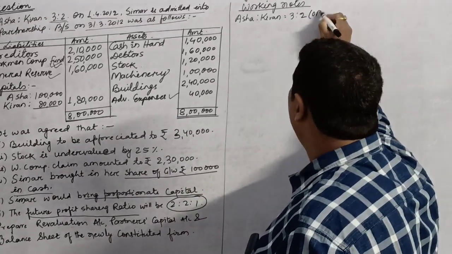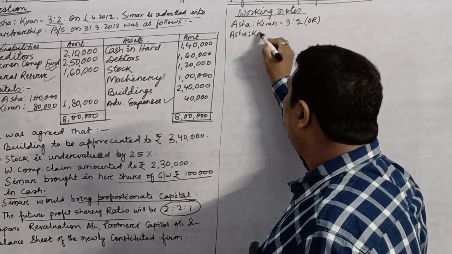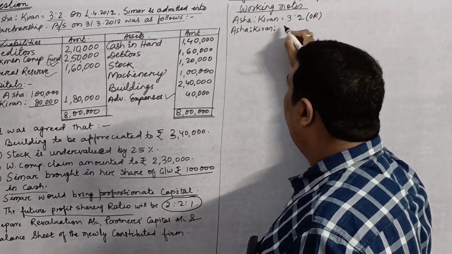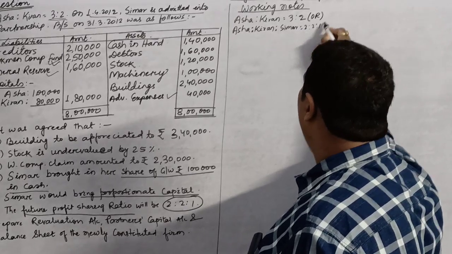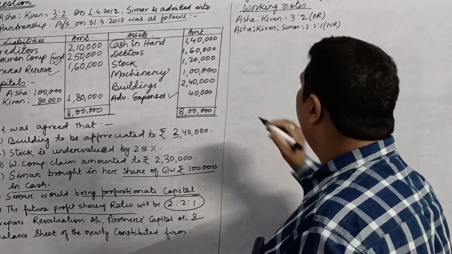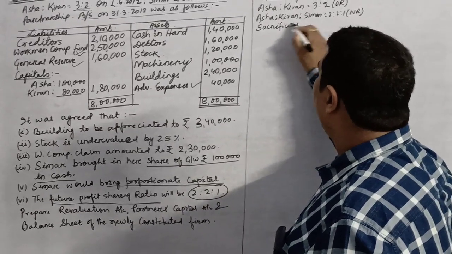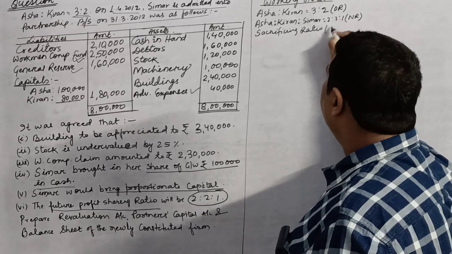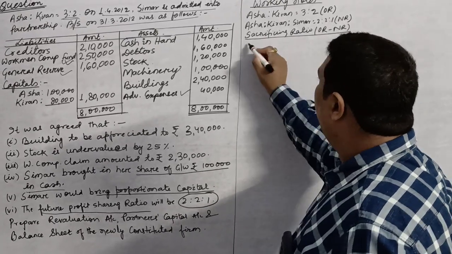So this is the old ratio, children. New ratio is also given in the question. Asha, Kiran is to Simar. It is 2:1. So the new ratio is also given. So we can calculate the sacrificing ratio. Sacrificing ratio means old ratio minus new ratio.